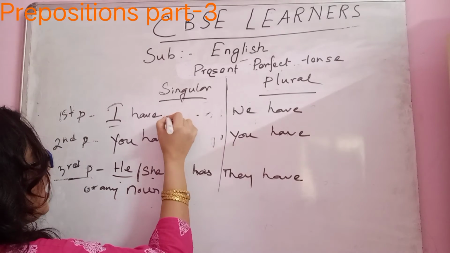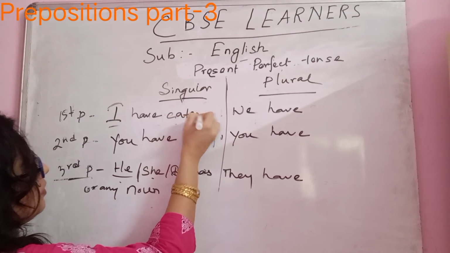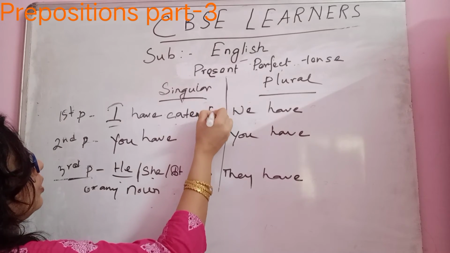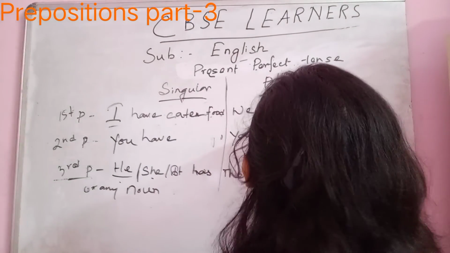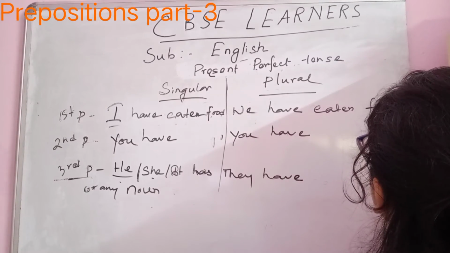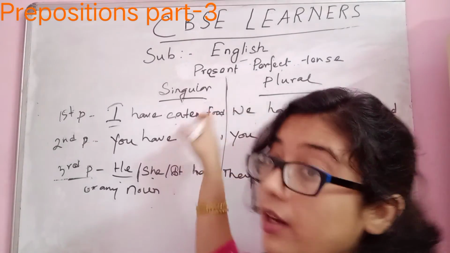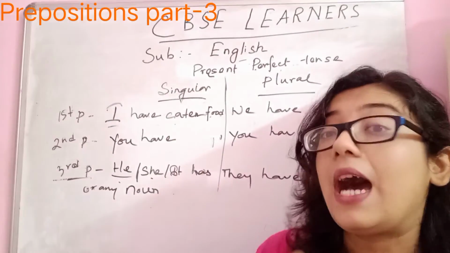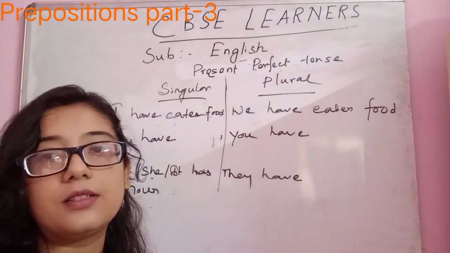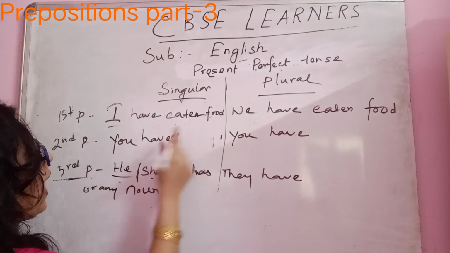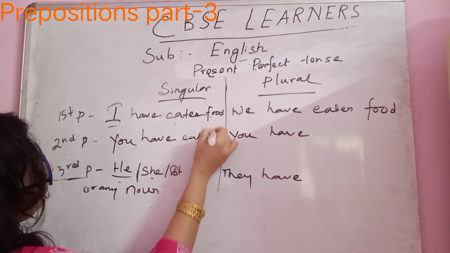So I have eaten food. We have eaten food. So you are required to use the past participle form in present perfect tense. So you have eaten food.